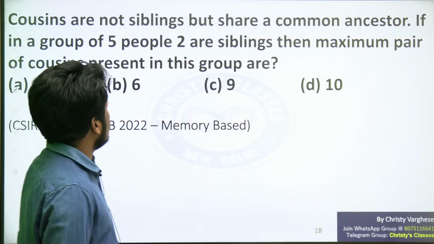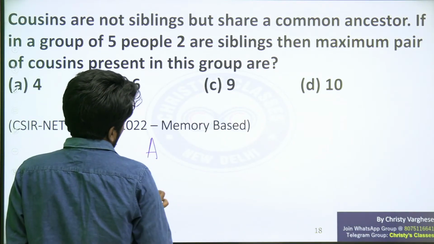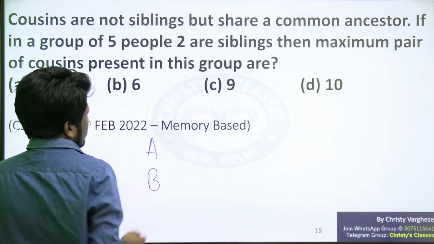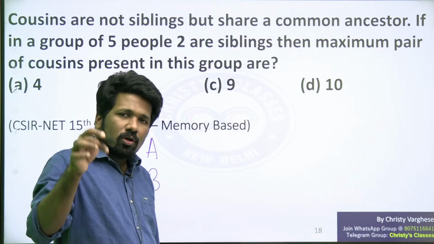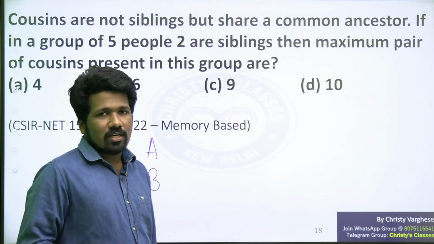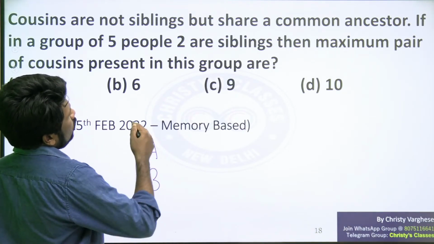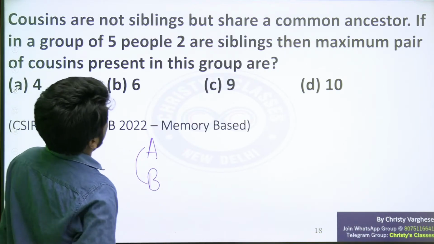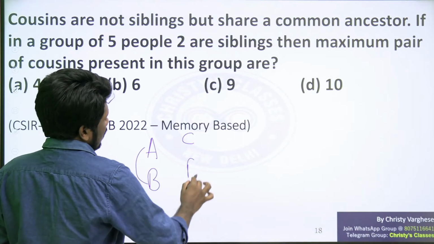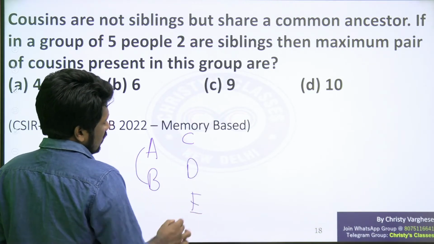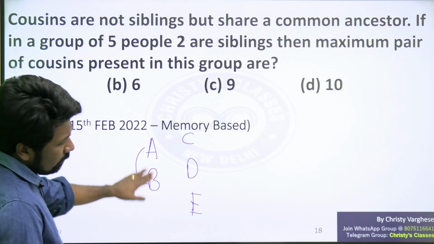In this question it is told that in a group of 5 people, I will call A and B, 2 are siblings. Let A and B be siblings, meaning children of the same parents. Think about you and your sibling, you and your brother or you and your sister. So you two are siblings. Then what is the maximum pair of cousins present in this group? I will call the remaining 3 people who are not siblings C, D, E, as the cousins of A and B.